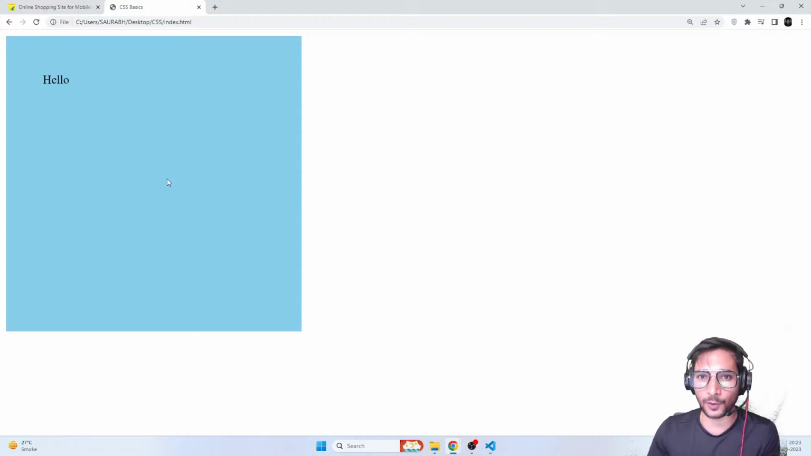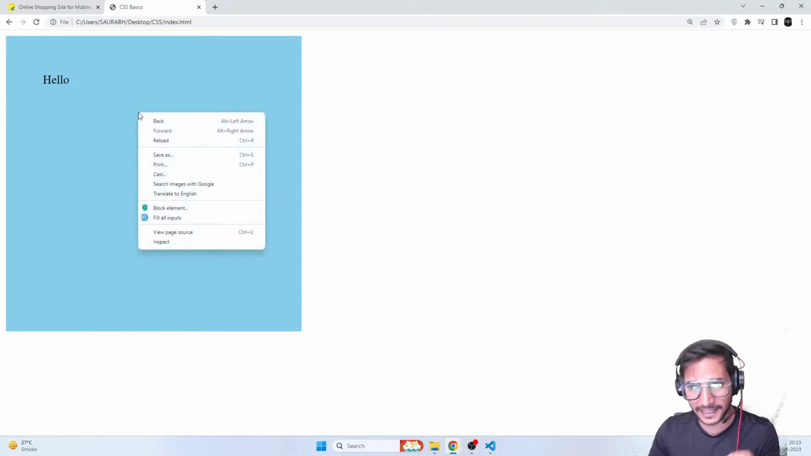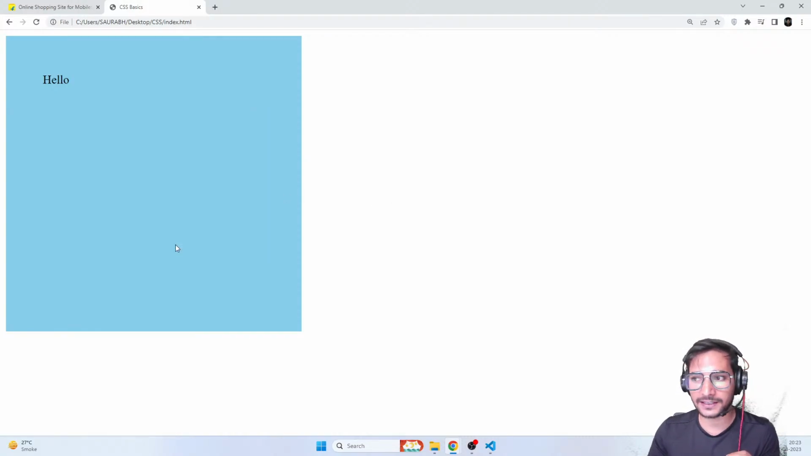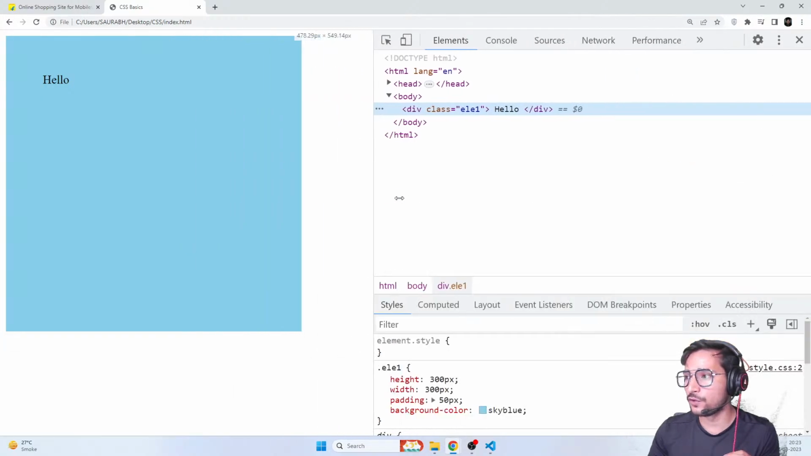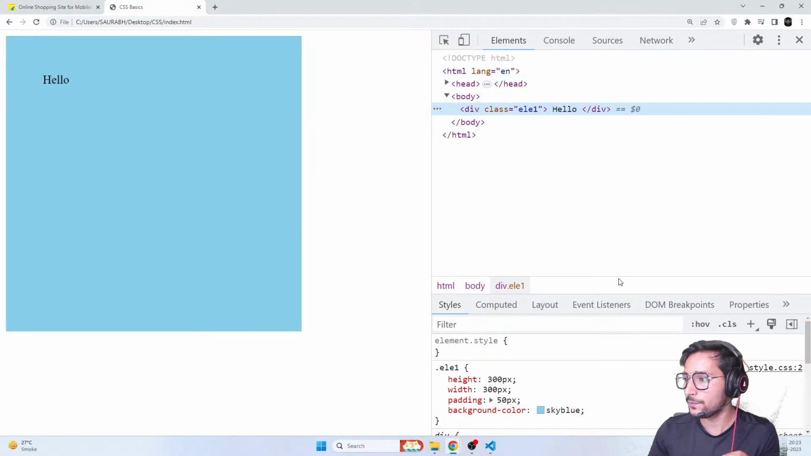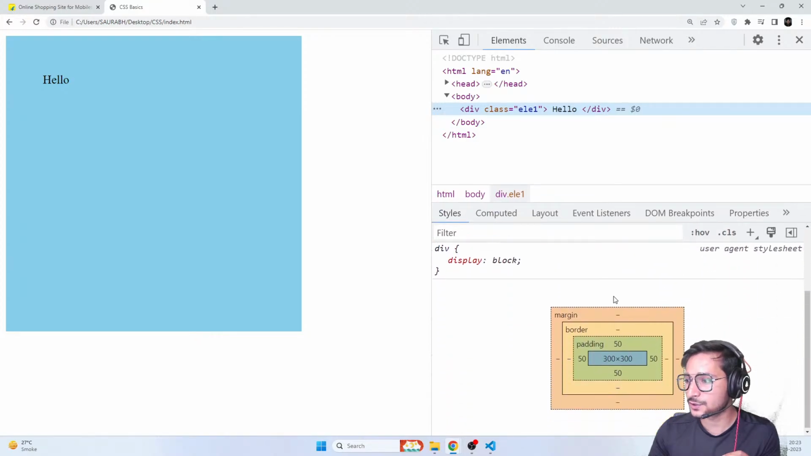Now, how do I know this properly? For that, you can simply right click on your element and click on inspect, so that this window will open. This is the elements window. In the CSS area, just scroll down.